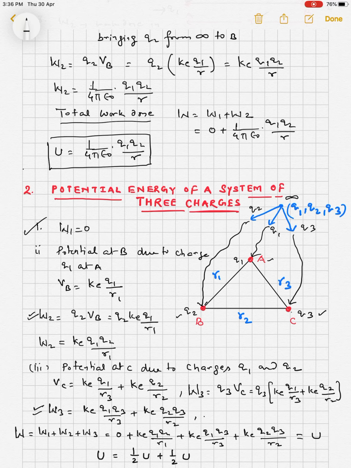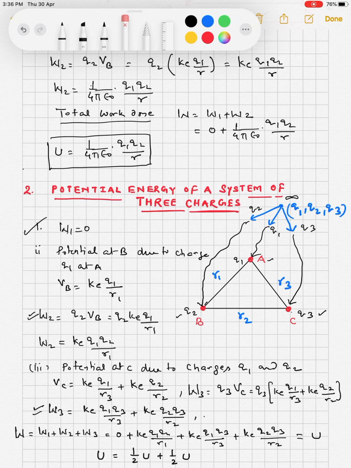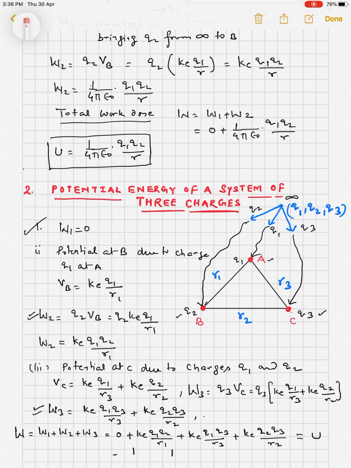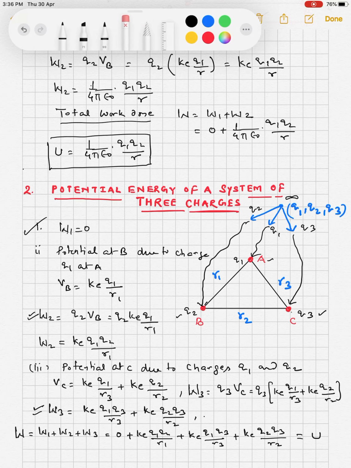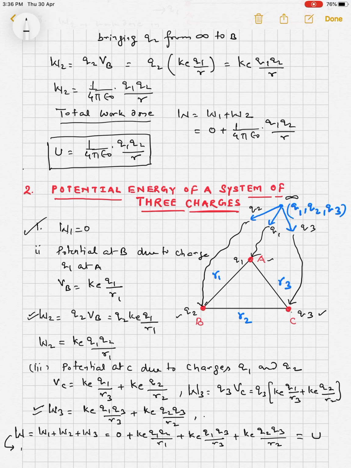So this W becomes U. So U is equal to Ke, taking common, we have q1 q2 upon R1 plus q2 q3 upon R2 plus q1 q3 upon R3.